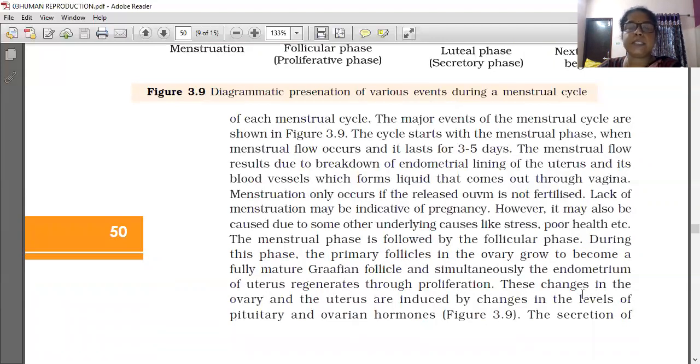These changes in the ovary and the uterus are induced by changes in the level of pituitary and ovarian hormones. The pituitary hormones control the menstrual cycle, and at the same time ovarian hormones also control the menstrual cycle. Hormone control is important in this cycle.